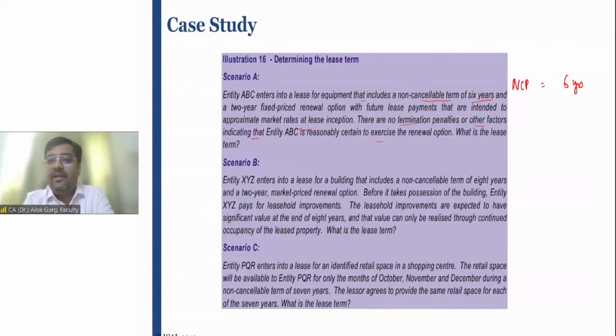So friends, in this case, non-cancelable period is 6 years. Rent-free period, there is no rent-free period, 0. Optional renewal period is 2 years, but there are no factors which show that the lessee is reasonably certain to exercise the option. So in this case, optional renewal period is not considered. Optional termination period is nothing. So the total lease period is 6 years in this case, right?